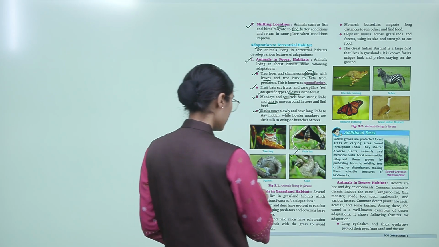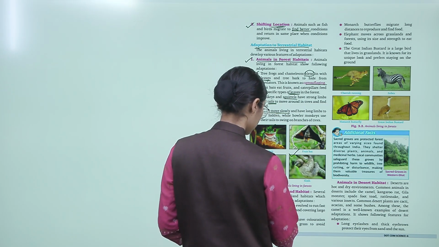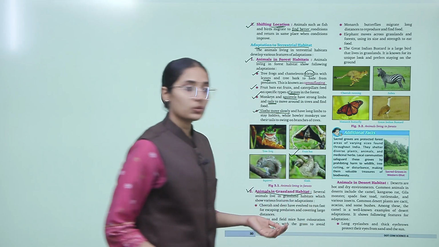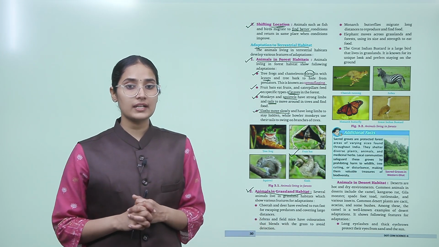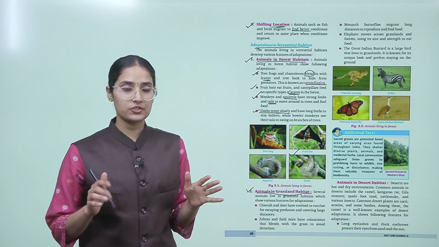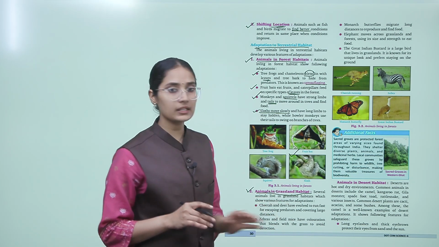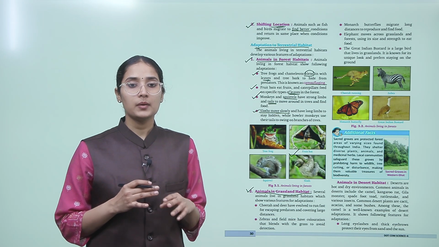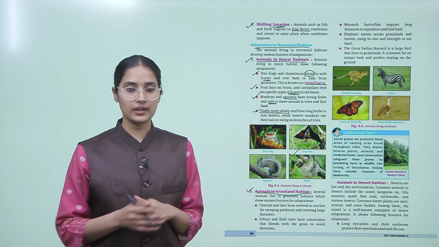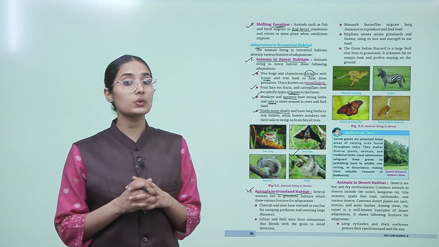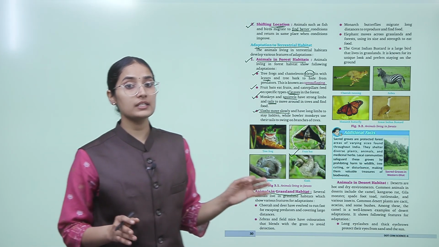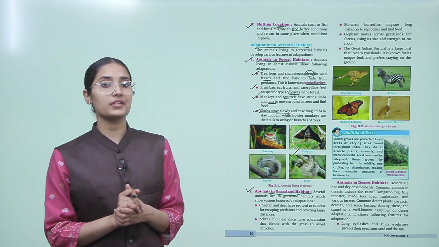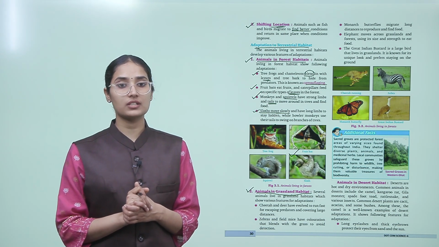Now let's talk about the grassland animals. Several animals live in the grassland habitat and they show different kinds of adaptation. Grassland is an area where there is a smaller number of trees and mostly it has grasses, right, and the level of water is also less there. So cheetah and deer have evolved to run fast for escaping predators and covering large distances.